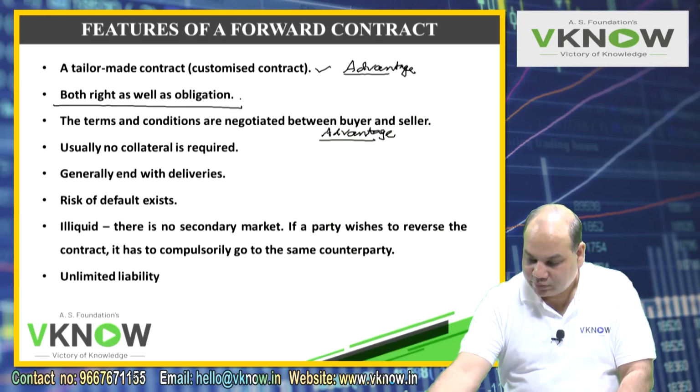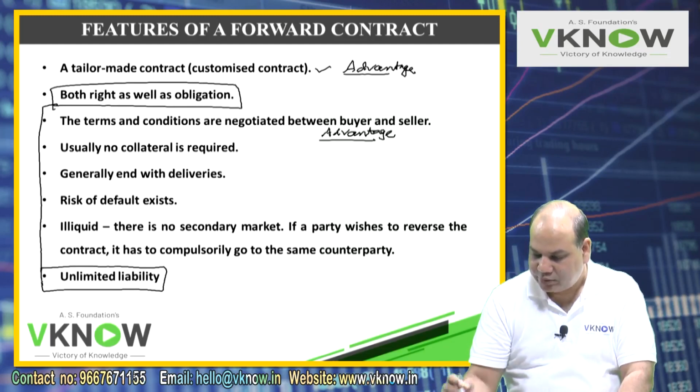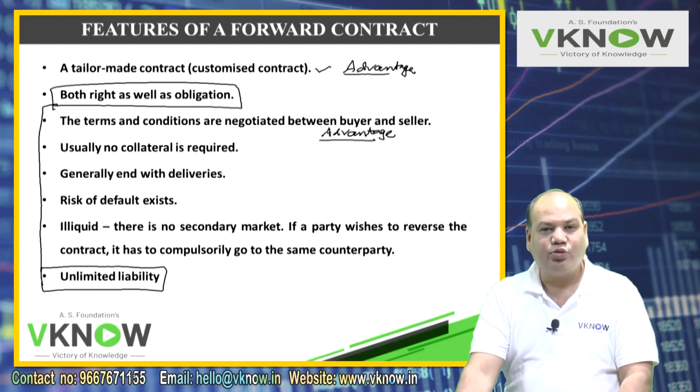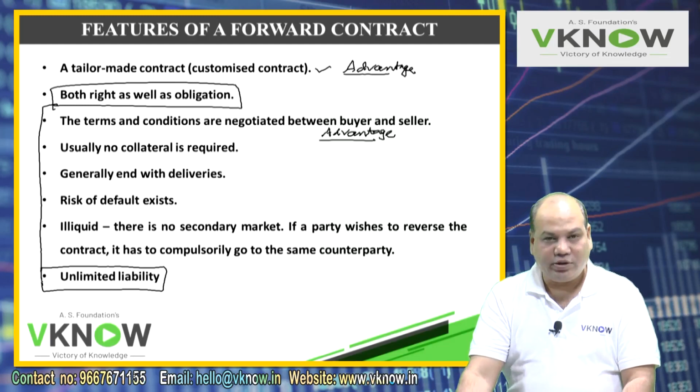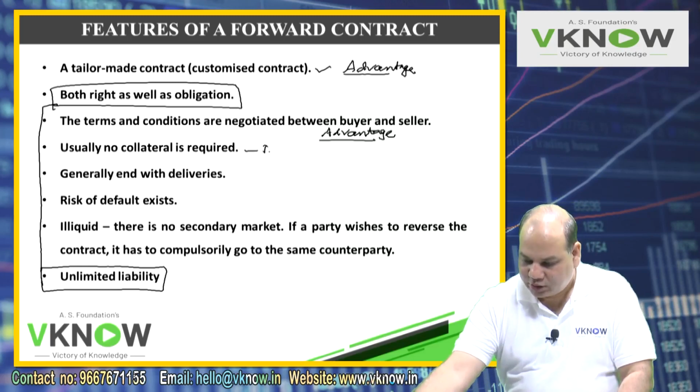Because of this, you have an unlimited liability. So it's an advantage because you can ask the other party to perform. But it is a disadvantage, because the other party can ask you to perform. So you can have unlimited profit, but you can also have unlimited losses. Usually no collateral is required. So this is a disadvantage.